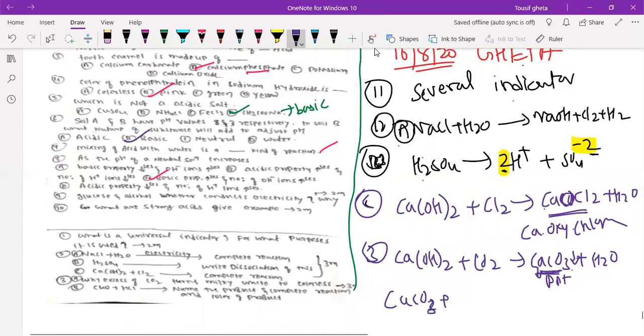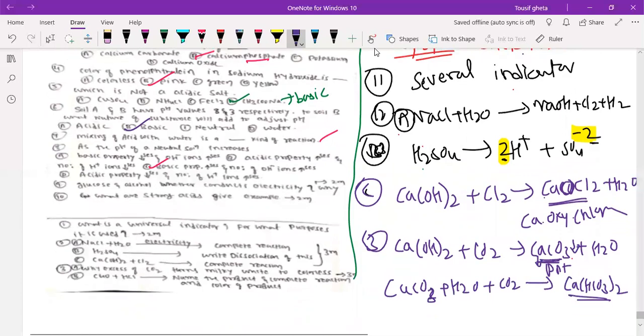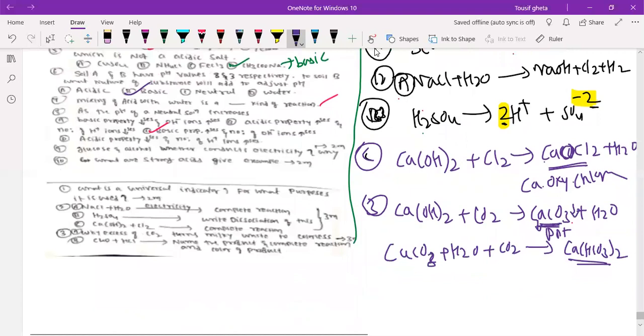If you add carbon dioxide continuously, if you keep passing CO2, then this CaCO3 plus water plus CO2 will become Ca(HCO3)2, calcium hydrogen carbonate, and this is soluble in water. As it is soluble, it is colorless. So that milky white will become colorless. This is the reason you should write, because it forms calcium bicarbonate or calcium hydrogen carbonate. If you write this reaction also, you will be given a mark.